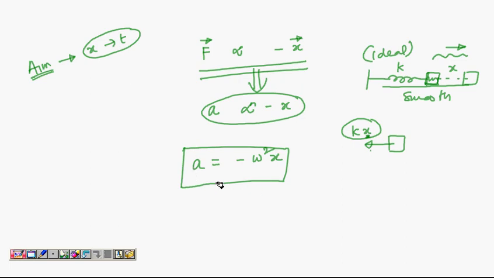Of course, here I have acceleration position relation. So somehow from here I must get position time relation. Let's go further into this. A is minus omega square x. Let's take this equation and go a bit more into it. So we have A is minus omega square x. I am considering a case where a particle is moving along x-axis. It's a one-dimensional motion, and A is nothing but rate of change of velocity.